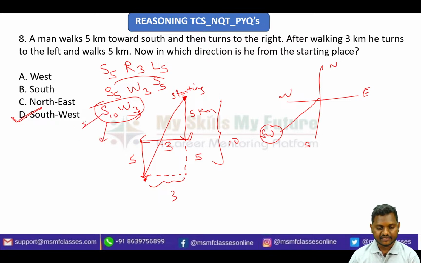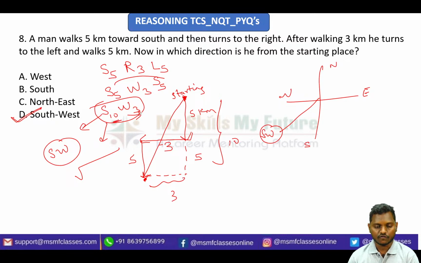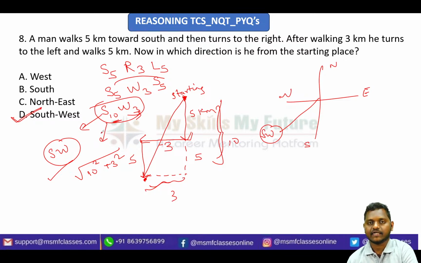So here the direction will be southwest, simply answer southwest. Suppose they are asking for the total distance, you just find the root of 10 square plus 3 square. In the diagram I have shown how 10 comes: we just add these two, and this is 3. So this is one way to solve the question in a quicker manner, right. In this kind of exam where time is very important, you should always remember to focus on solving the question quickly and also as accurately as possible.